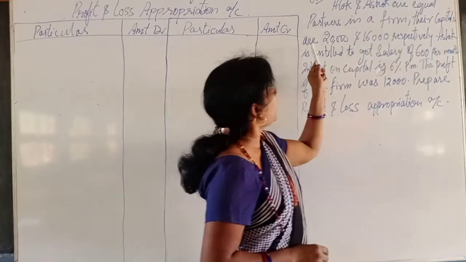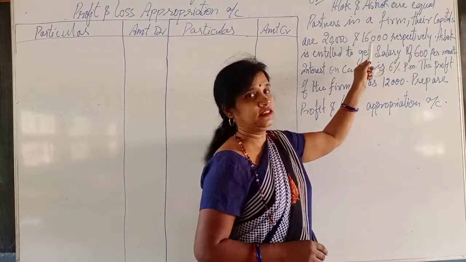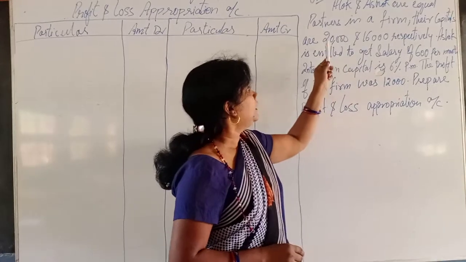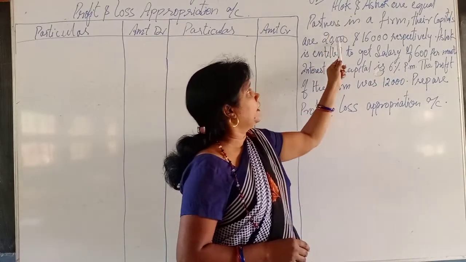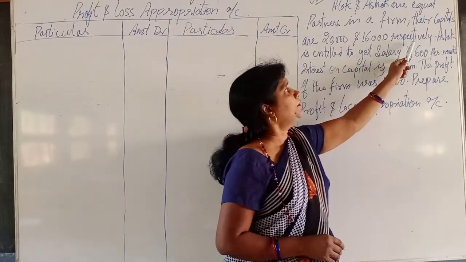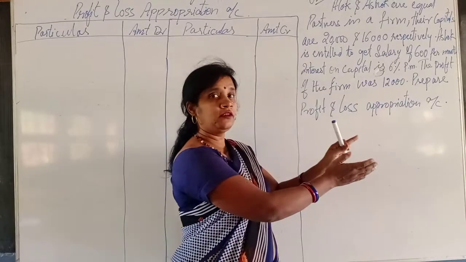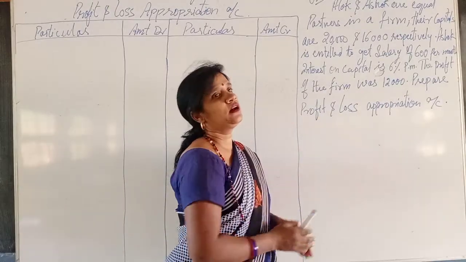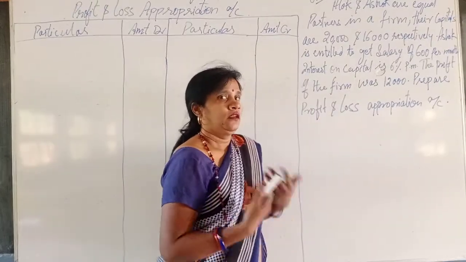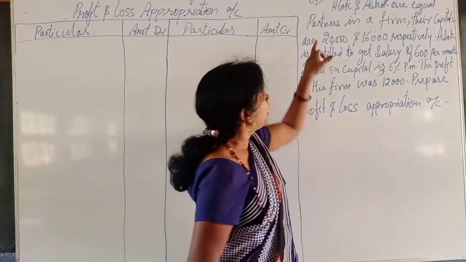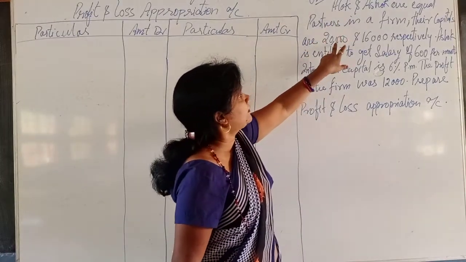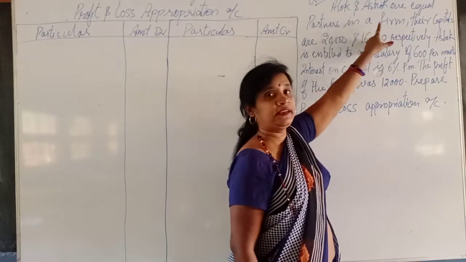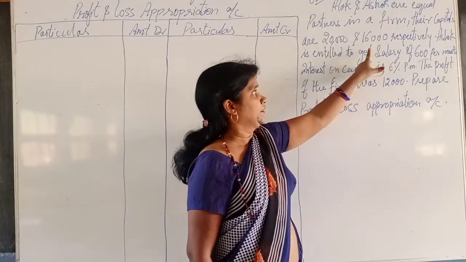Their capitals are 20,000 and 16,000, respectively. That means the capital of Alok is 20,000 and Ashok's capital is 16,000.